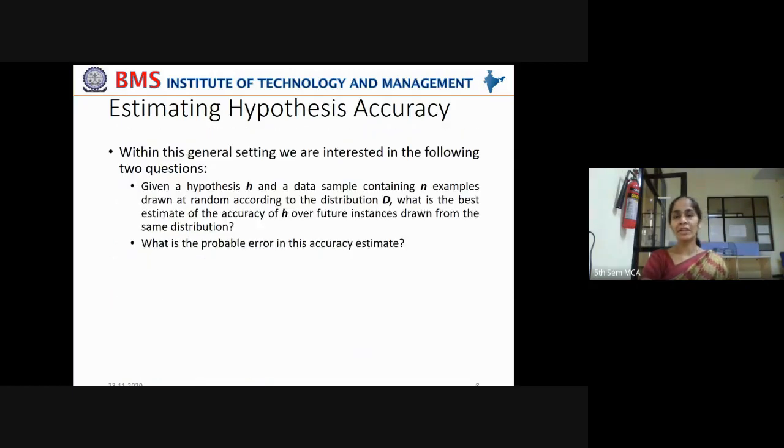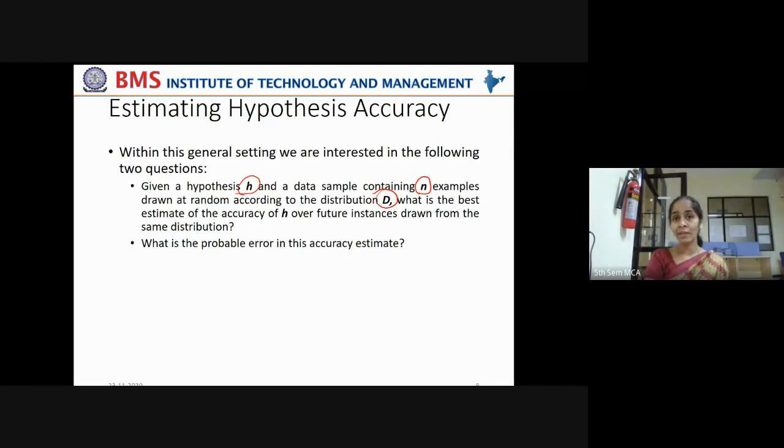Now, within this general setting, we are interested in the following two questions. You understood the problem statement, right? Now, what are the two questions we are interested in here? Given a hypothesis H and a data sample containing n examples drawn at random according to the distribution D. You are not taking any outliers. It means you don't take a person who is always at home and try to predict whether he'll buy a ski. Is it a valid training example? No.